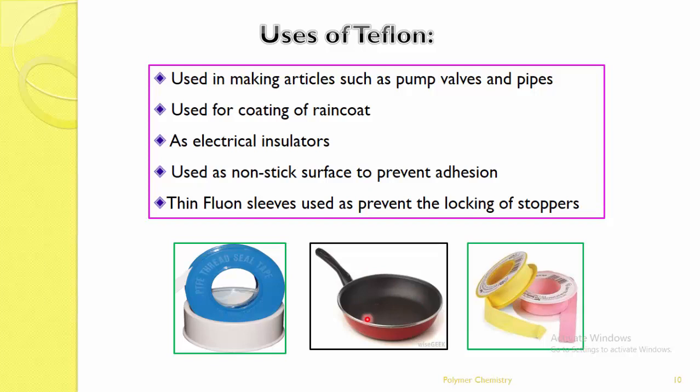You can see the pans which are made of certain material coated with Teflon. Thin sleeves are used to prevent the locking of stoppers, where we can use it in plumbing material to prevent leakage of water. Likewise, Teflon has a lot of applications: making of articles, coating of raincoats, use as an electrical insulator, and use as a non-stick surface. These are the different applications of Teflon.